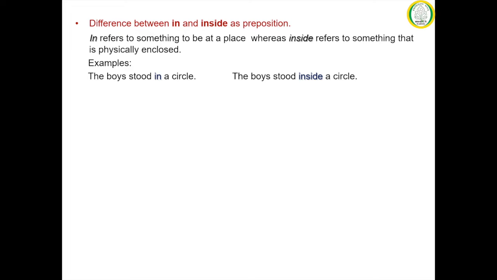The boy stood in a circle. The boy stood inside a circle. In the first sentence, the boy stood in a circle can be limited to the boundary of the circle itself. But in the second sentence, the boy stood inside a circle refers to the boy who is surrounded by a circular physical boundary.